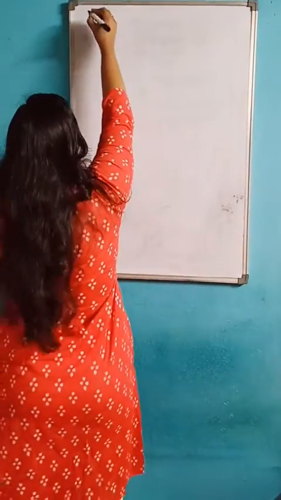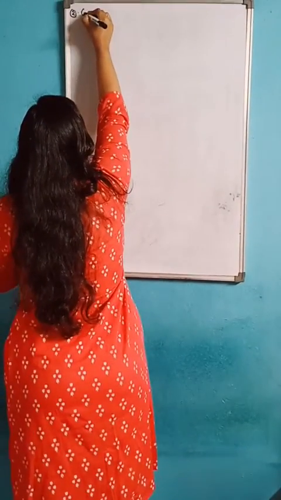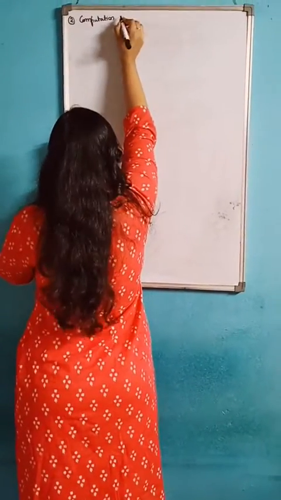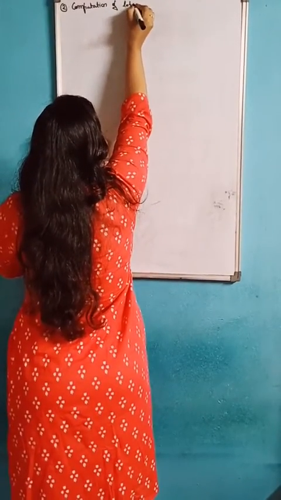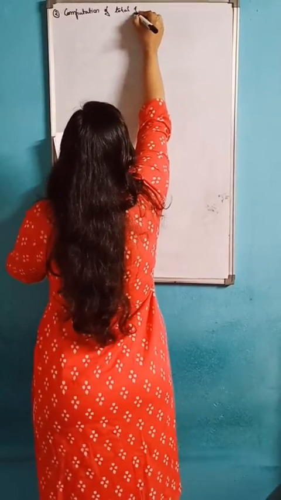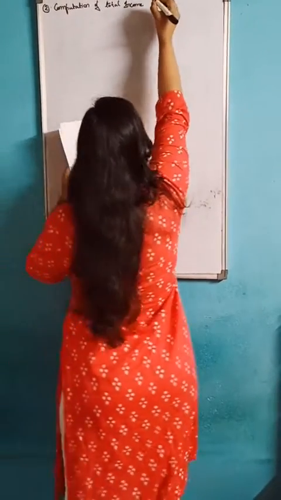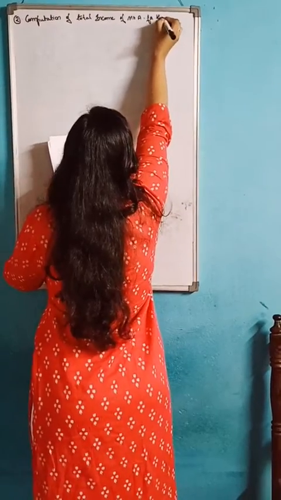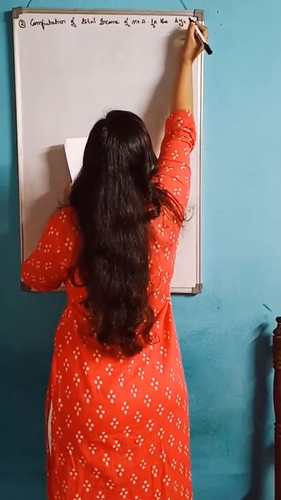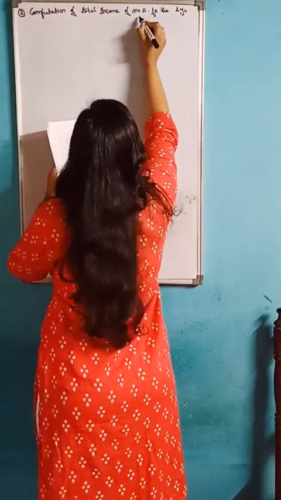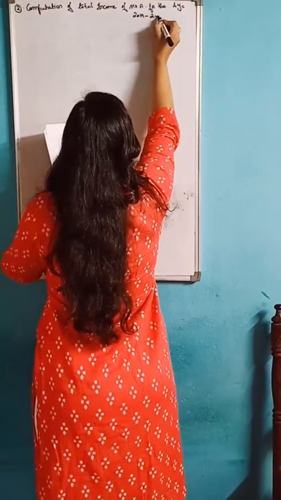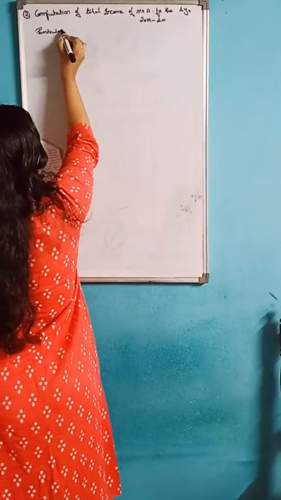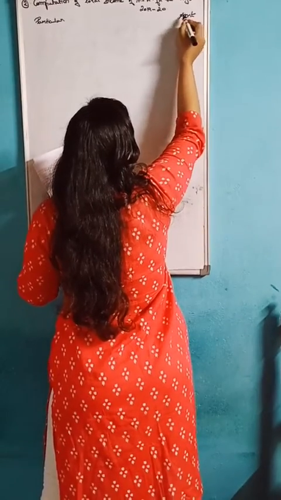Okay, so first we can write the heading. Computation of total income of Mr. A for the assessment year 2019-20. Particulars and amount column.